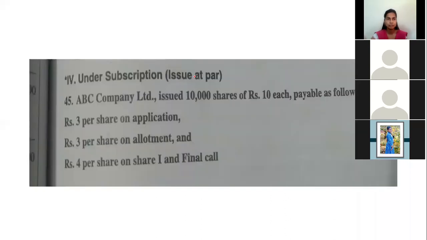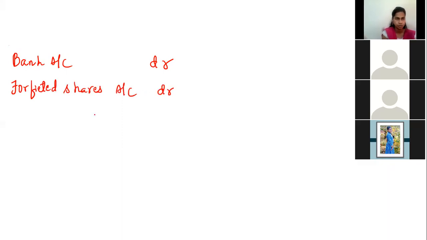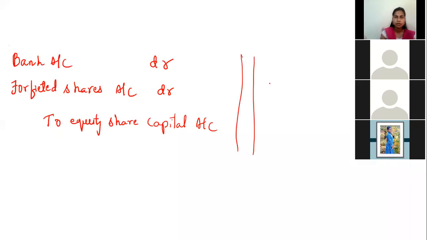Okay. Maybe I'll write and show for you all. Please write the entry, the 8th entry. Okay. Money is received. So bank account debtor, forfeited shares account debtor. Why is it debited? Because it is loss. See, I'm leaving a little space here. Okay, like that. Equity share capital account. This is your LF. This is your debit, credit. Okay. LF, debit, credit. Rupees.